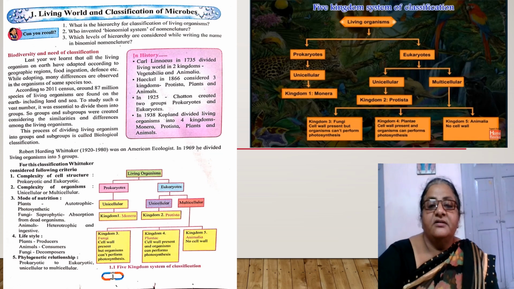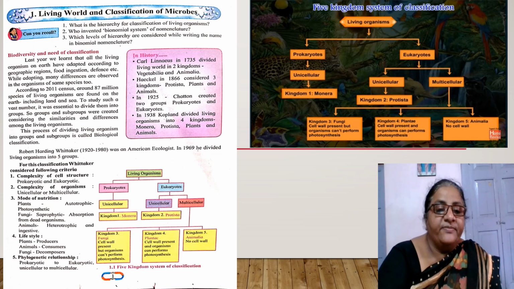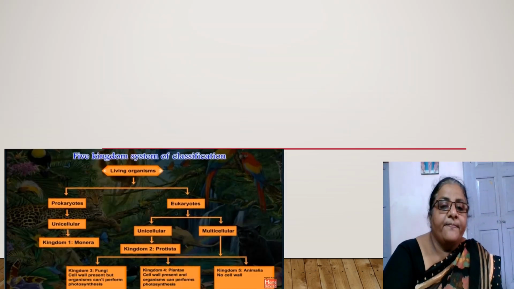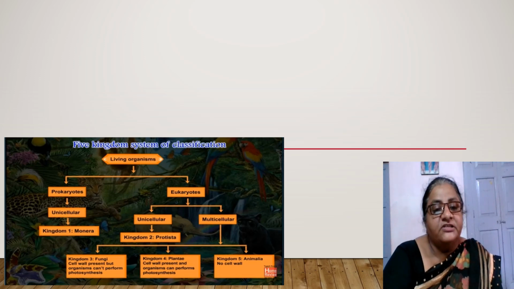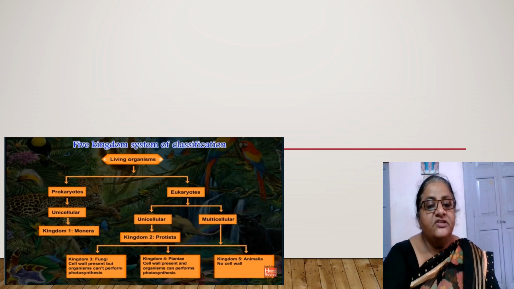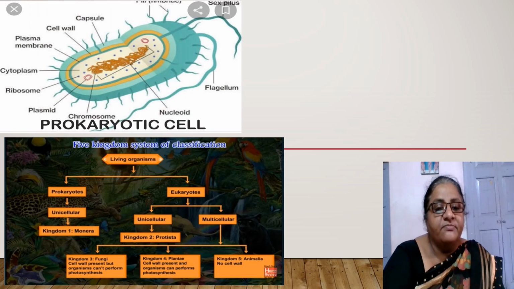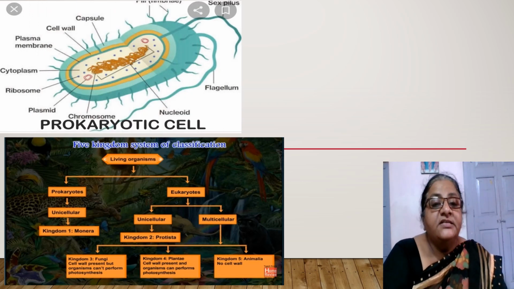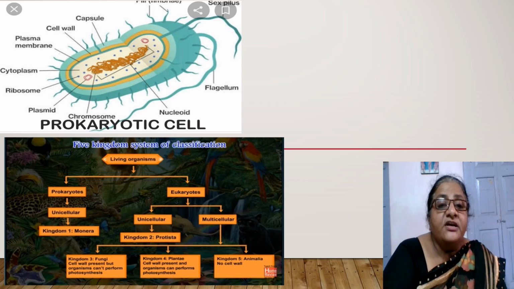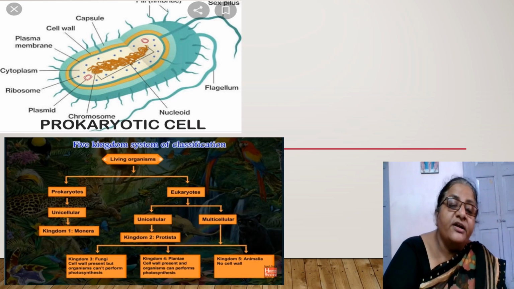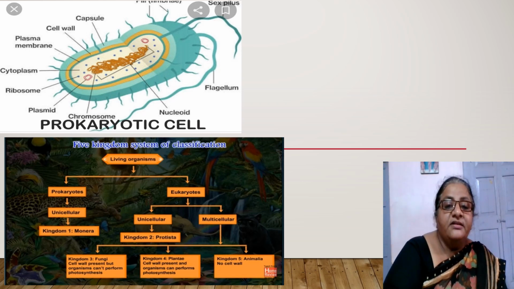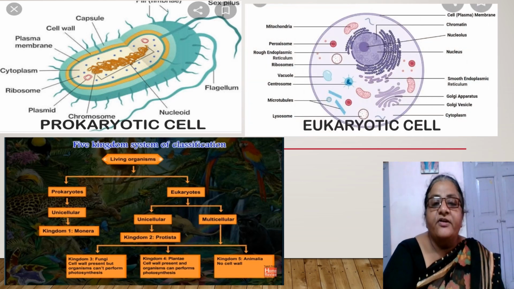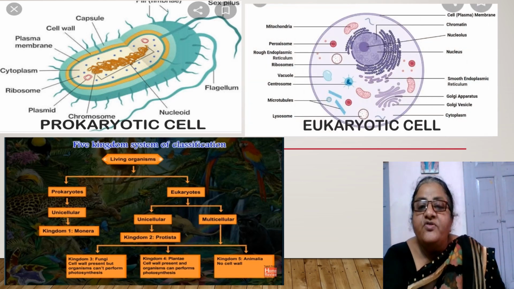Now we will learn how it is classified. See, 5 kingdom classification. This is the first level of classification, that is prokaryotes. See the prokaryote cell, we cannot see its nucleus, which means all the nuclear material is in contact with the cytoplasm. While in the second cell, the eukaryote, see, here the nucleus has a nuclear membrane.